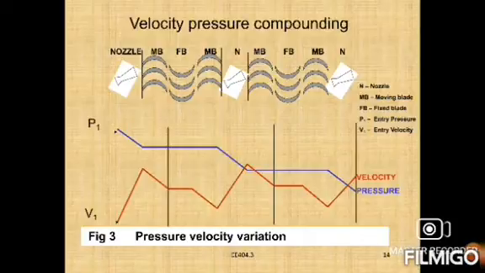In this method, fewer stages are required for a given pressure drop, but due to its low efficiency, it is not widely used.